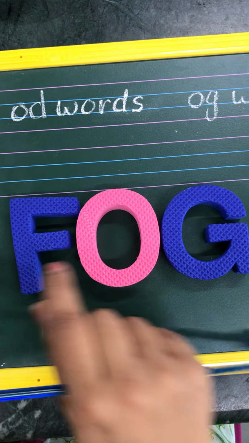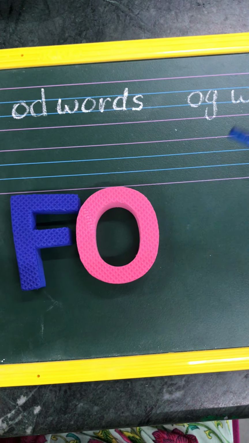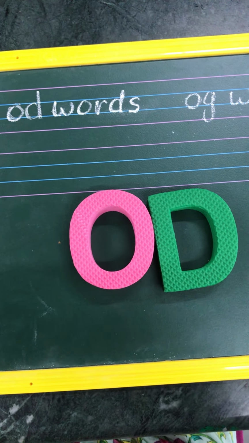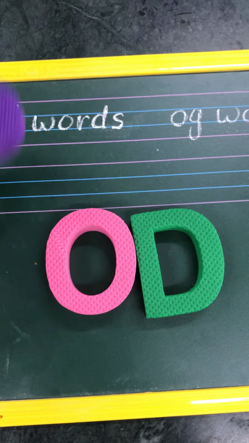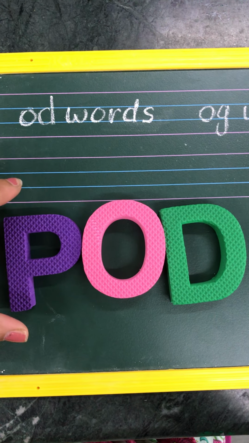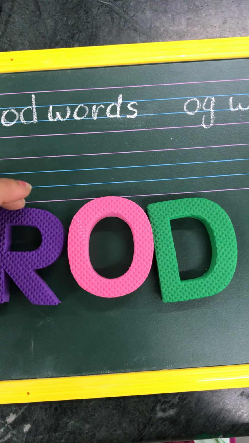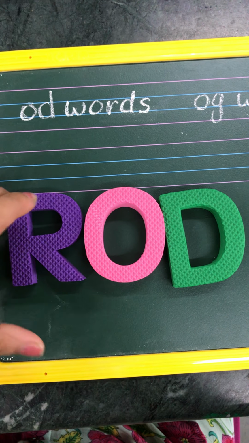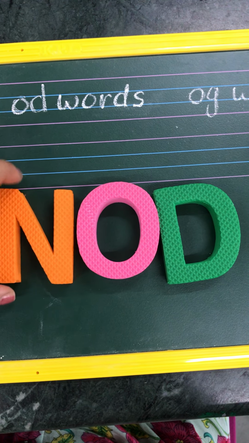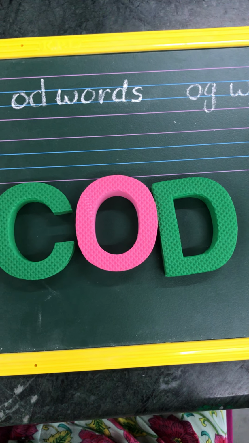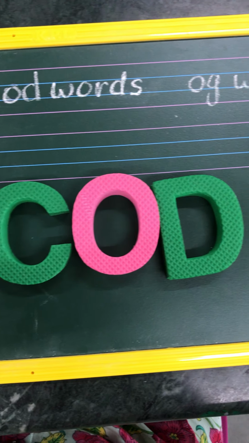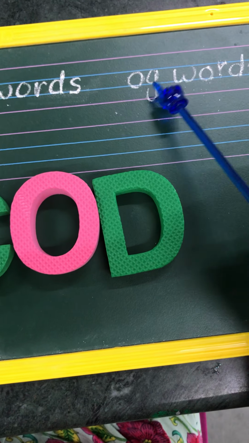Okay. Now let's change og to odd. Remove both of them and add odd. Okay. So this is pod: p, odd, pod. R, odd, rod. N, odd, nod. And this is k, odd, cord. Okay. So these are all odd words and og words.